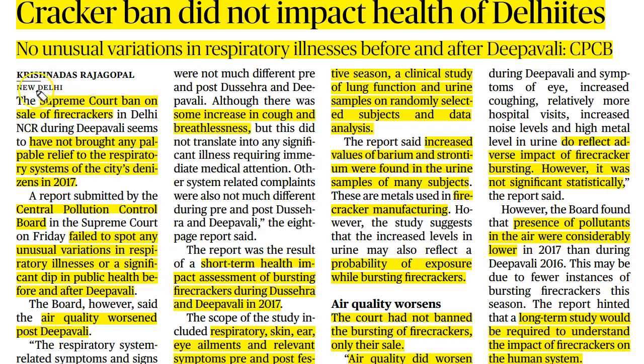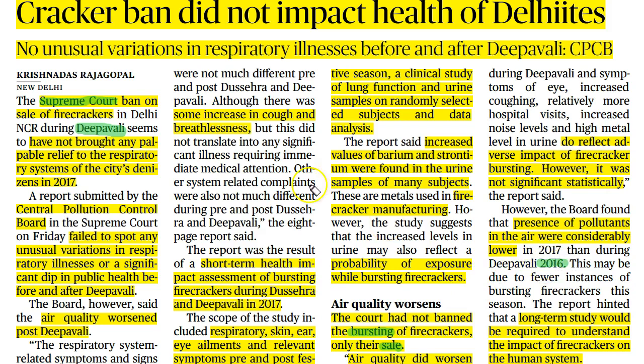Earlier, the Supreme Court of India banned the sale of firecrackers in the Delhi National Capital Region during the Deepavali time period. Do note it down. The Supreme Court has only banned the sale of firecrackers and not the bursting of firecrackers. Due to this announcement, the air pollution issue is considerably reduced when compared to the previous year.